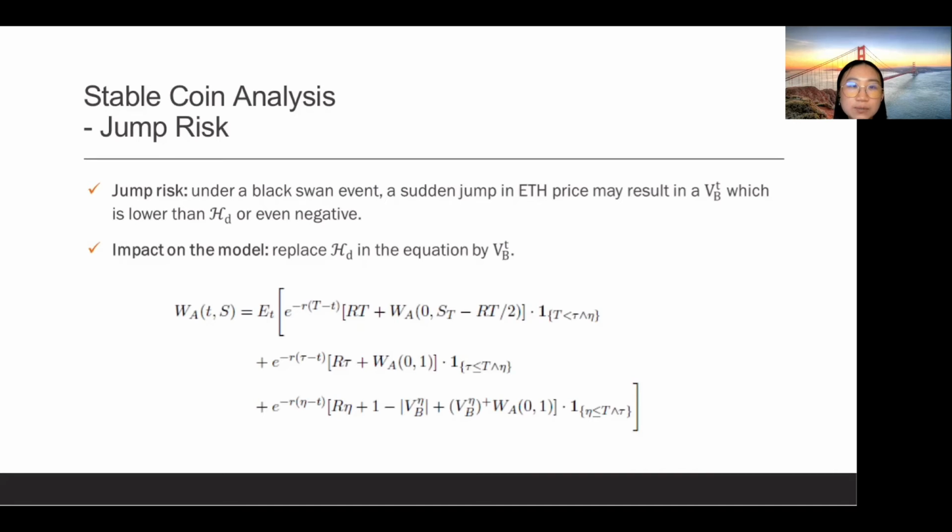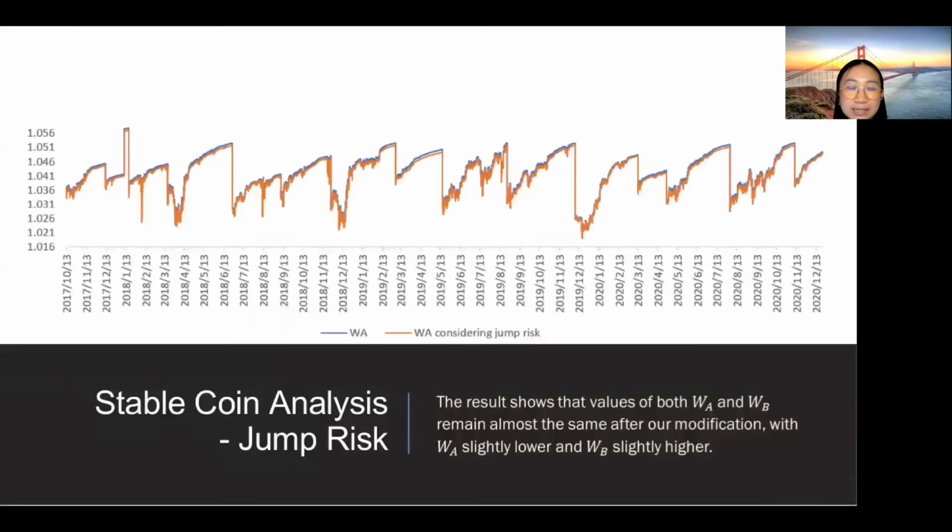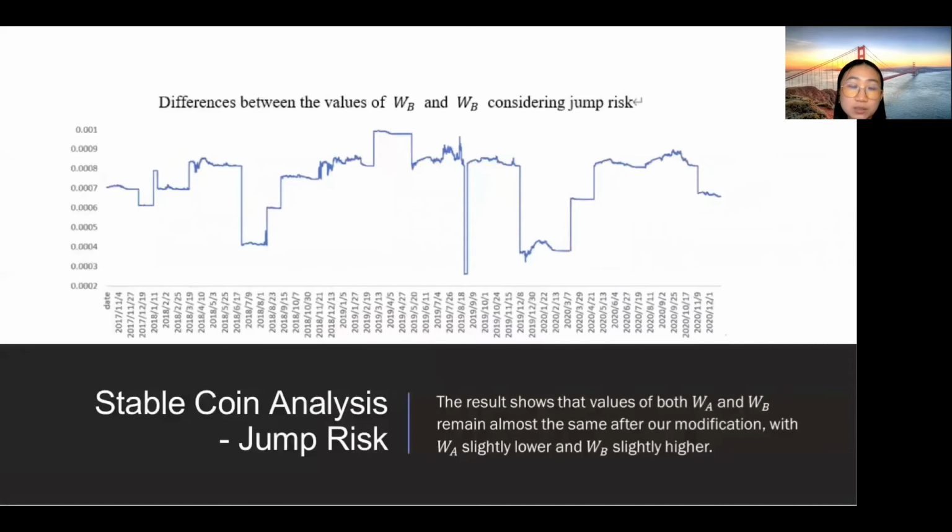The result shows that values of both WA and WB remain almost the same after our modification, with WA slightly lower and WB slightly higher. This graph shows the result of WA, and this one is for WB. The possible explanation is that in our hourly data, all VB is positive and not far away from the downside reset bound 0.25. To be specific, the lowest VB is 0.171.